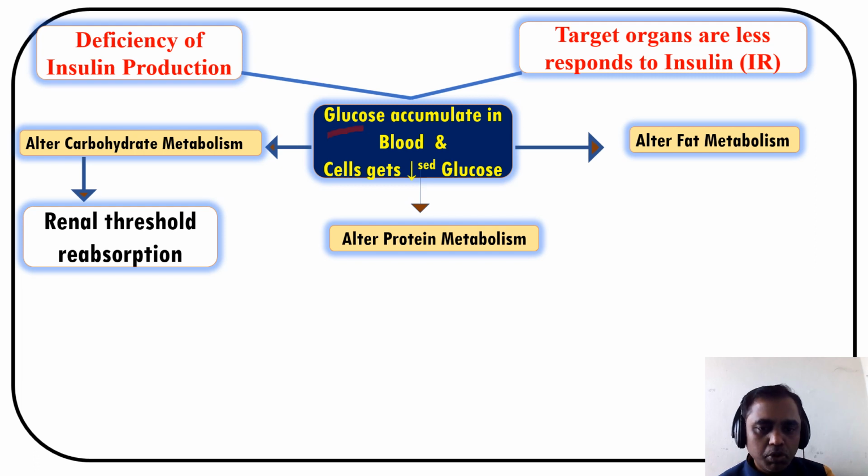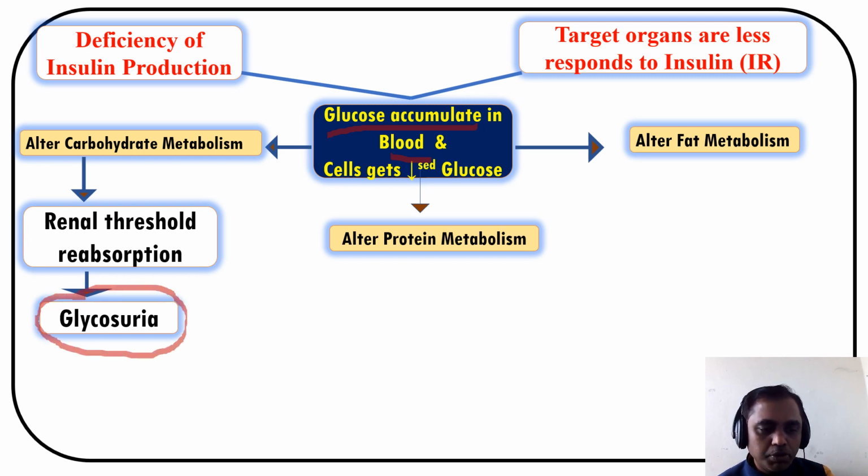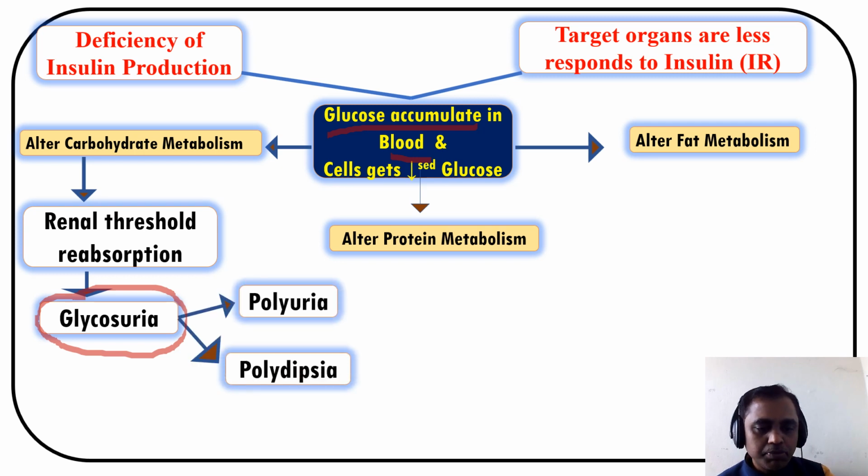When more glucose accumulates in the blood, there will be glycosuria, meaning glucose appears in the urine. So the patient gets two symptoms, polyuria and polydipsia. This is the simple understanding of the changes in carbohydrate metabolism.